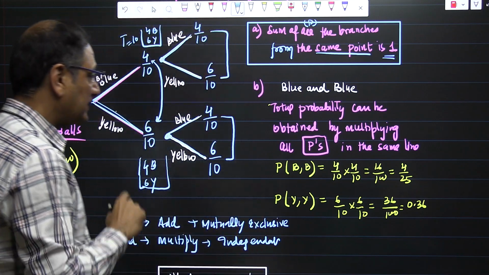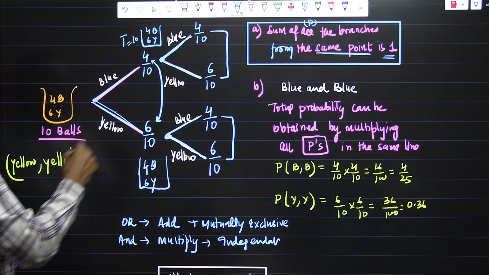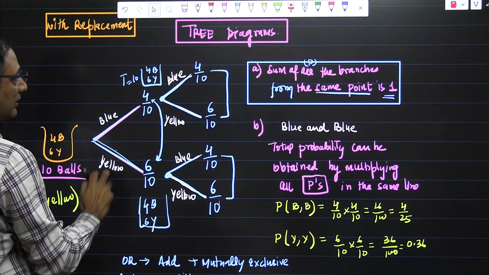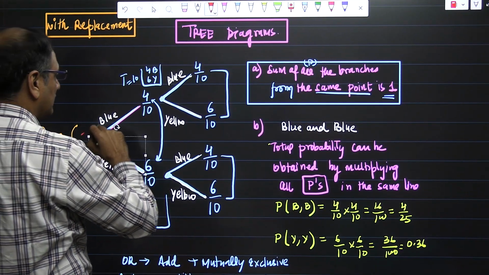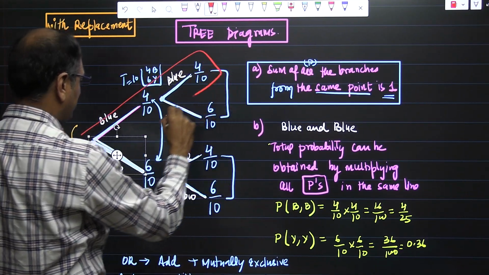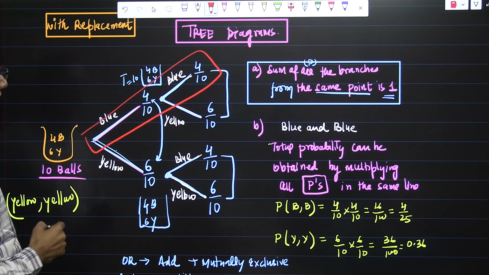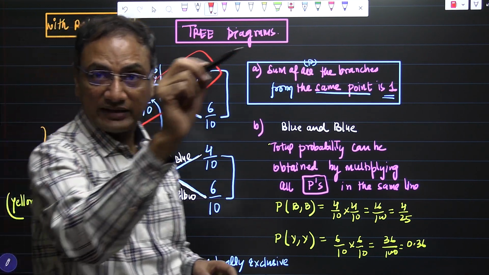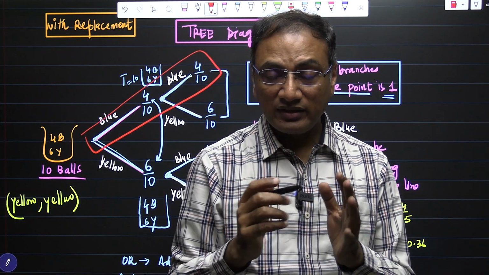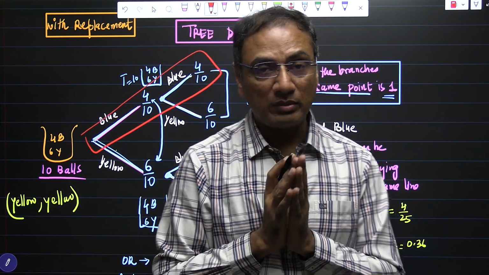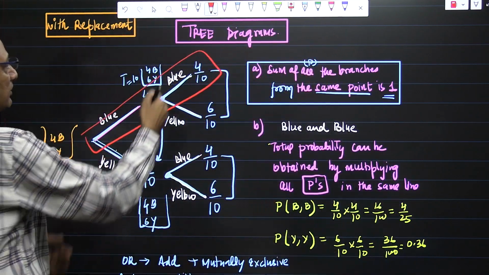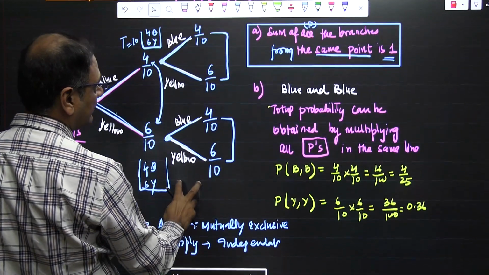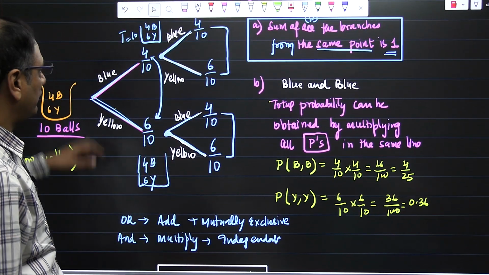And the second thing is when we multiply the probabilities in the same straight line like this. If we have to calculate the probability of blue and blue, we are moving in a kind of line, okay? So then we have to multiply the probabilities. That is a simple way to memorize things if you want to memorize. But if you do it with the concept, then things would be good for you.